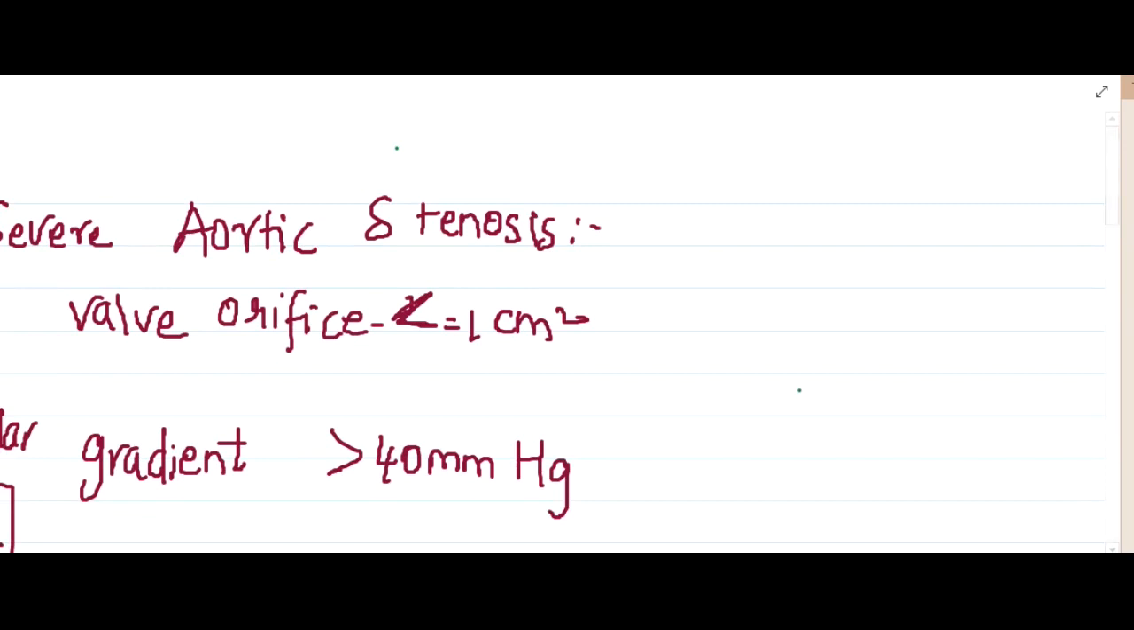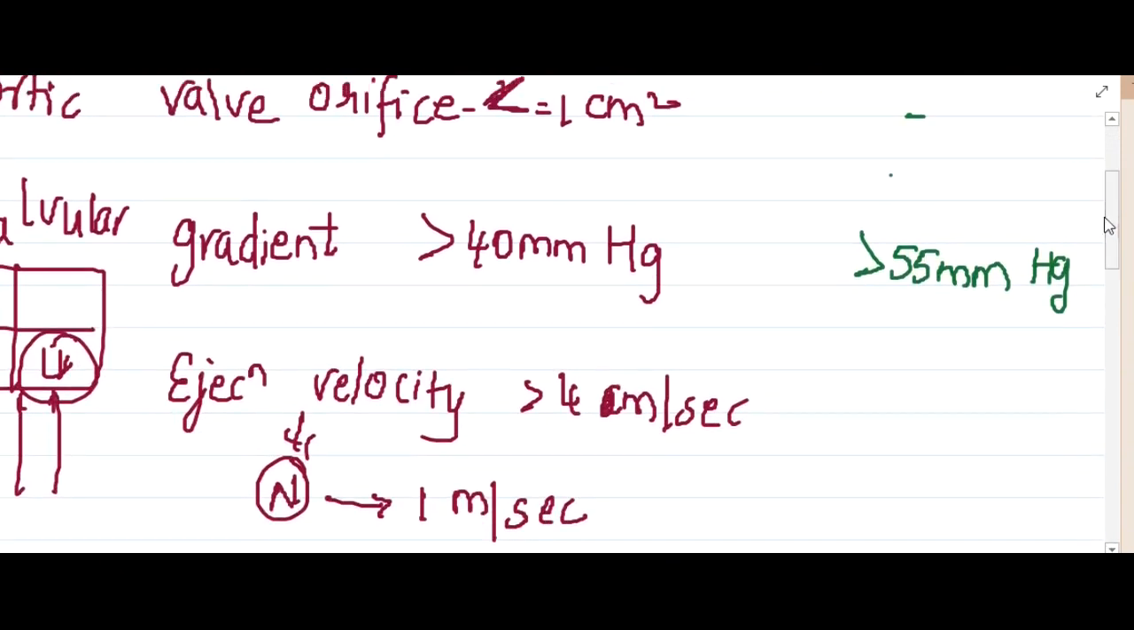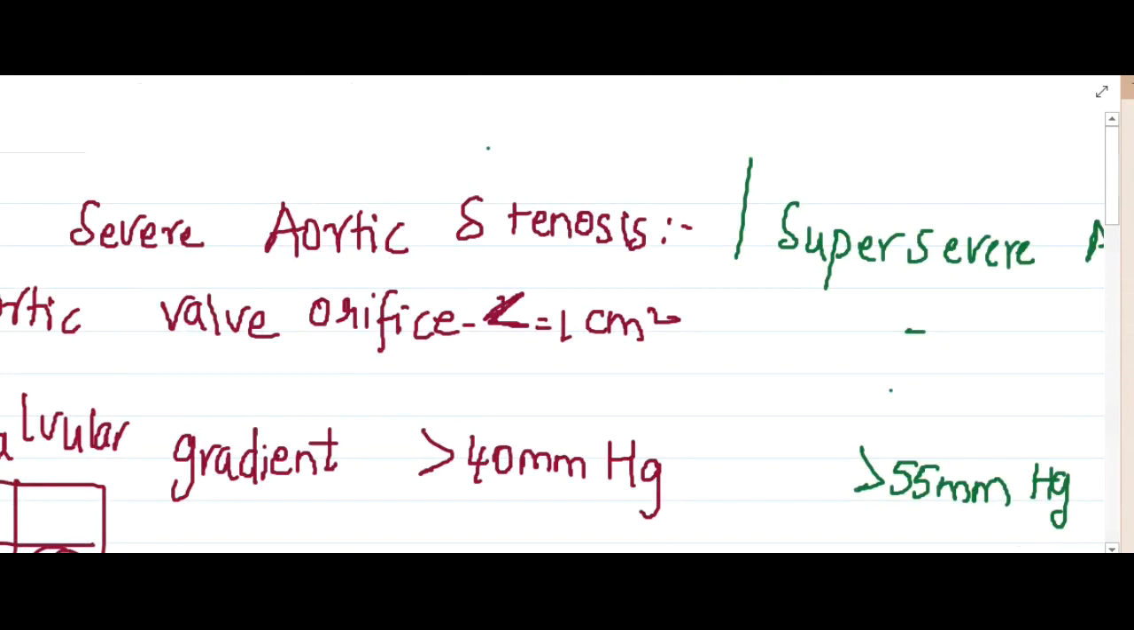I will write it here. So we also have super severe aortic stenosis. In super severe aortic stenosis, the aortic valve orifice criterion is not there, but the transvalvular pressure gradient is more than 55 millimeters of Hg, and if the ejection velocity is more than 5.5 meters per second, then we call it super severe aortic stenosis. So this is about aortic stenosis.